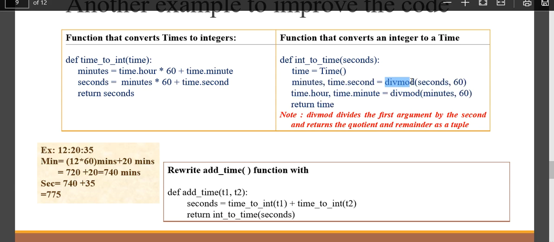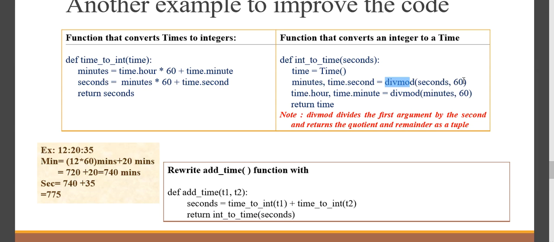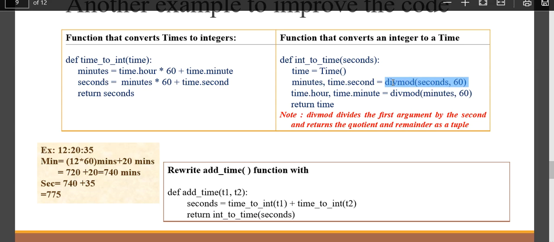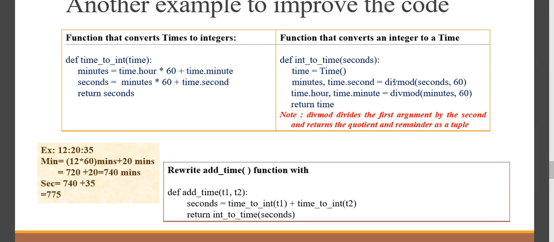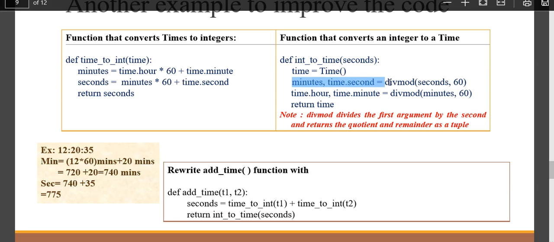If you go for divmod, I need to first divide that into seconds, then again divide that into minutes. Divmod is nothing but it divides the argument and returns the quotient as well as the remainder both. Clear? So here it is performing this, and since it is a tuple that returns 2 values, it will be assigned to 2 variables. That's it. The same logic will be applied.